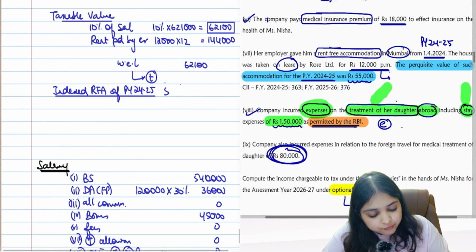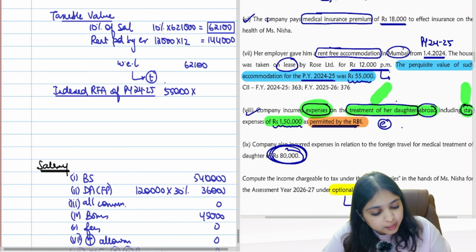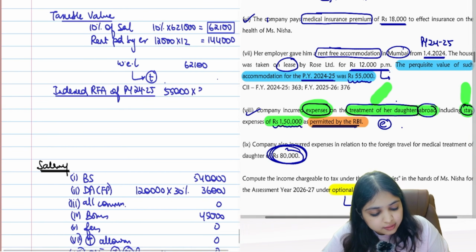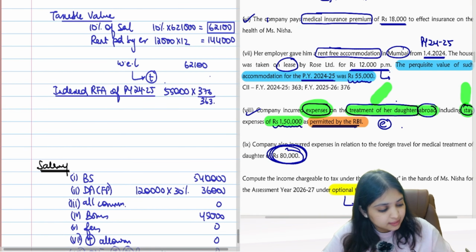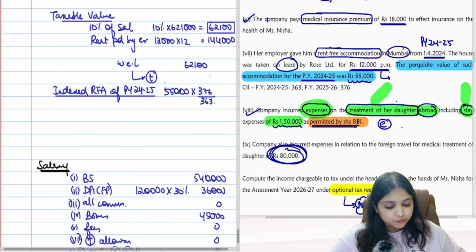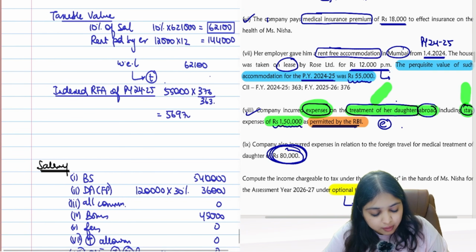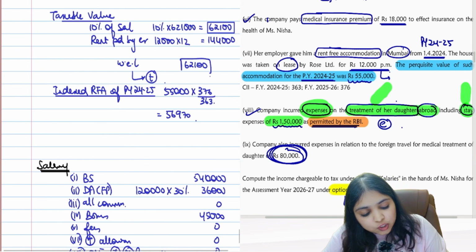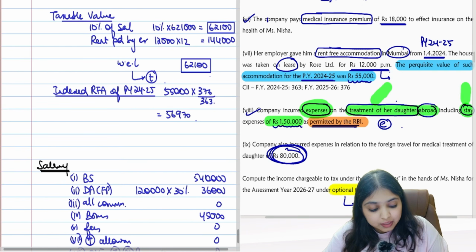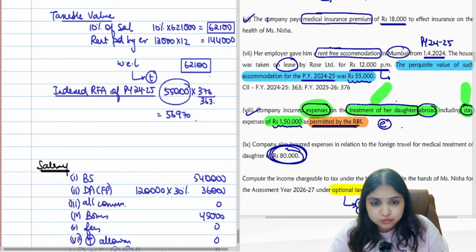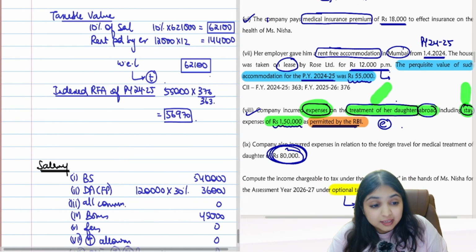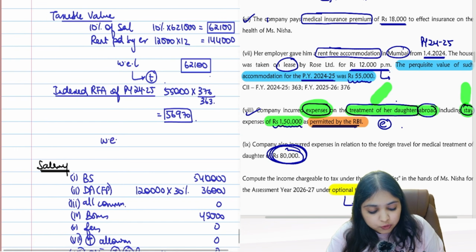24-25's RFA is 55,000. How do you index it? Into CII of the current year, which is 376, divided by CII of 24-25, which is 363. Usual indexation, guys. So 55,000 into 376 by 363, I will get 56,970. Okay, now listen carefully. 62,100 is the taxable value of the current year. Last year's taxable value was 55,000, which we indexed, and that indexed value is 56,970. Out of these two numbers, which one will you take?